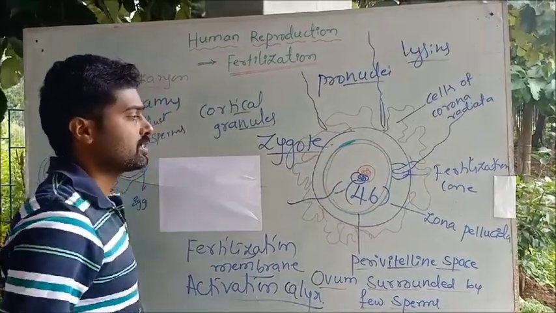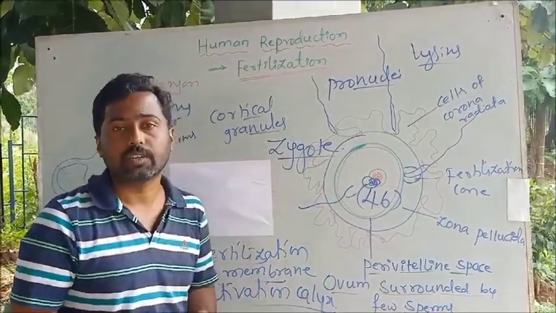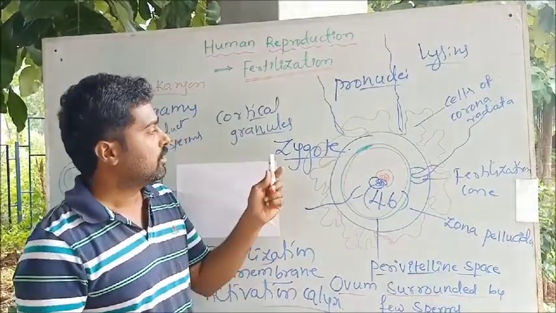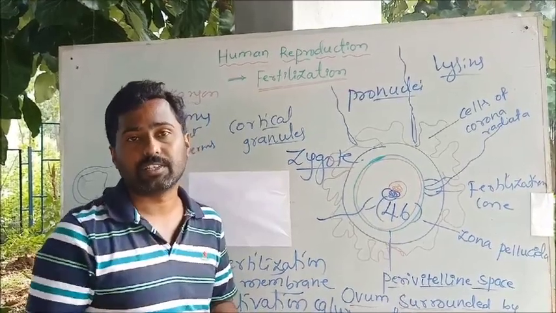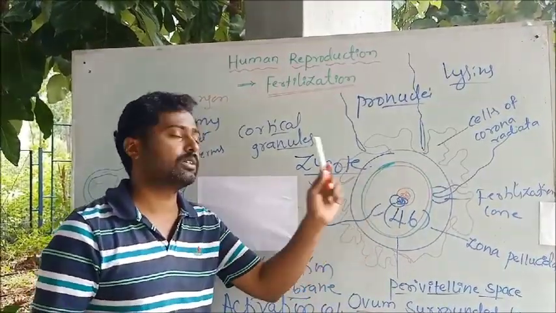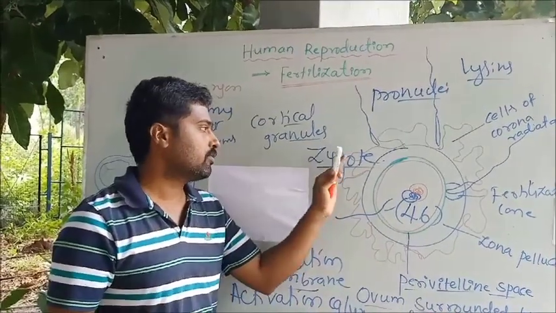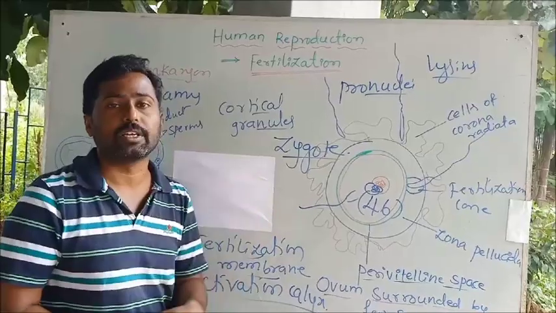This is termed the zygote. It is not referred to as an ovum now, it is termed a zygote. Okay, so once the zygote is produced, the process of fertilization is complete. It is produced by the fusion of sperm and ovum, and the process of fertilization completes once the zygote is produced. Then the zygote will undergo cleavage.